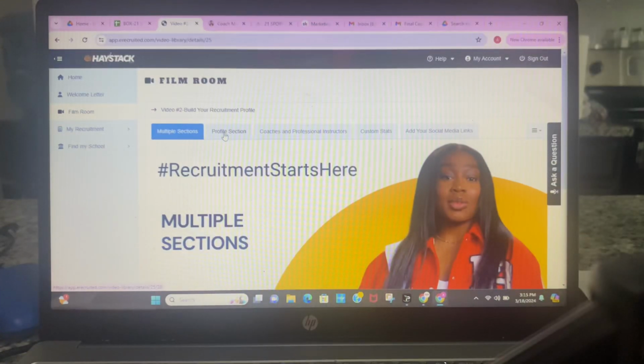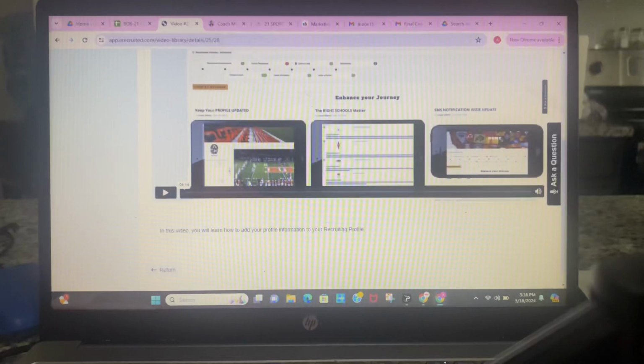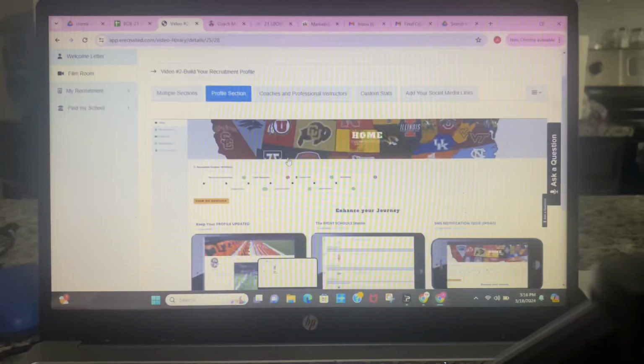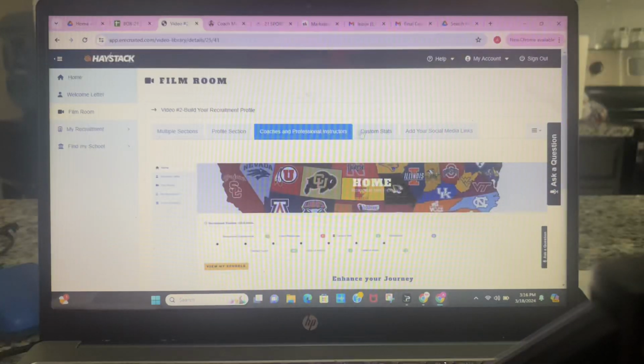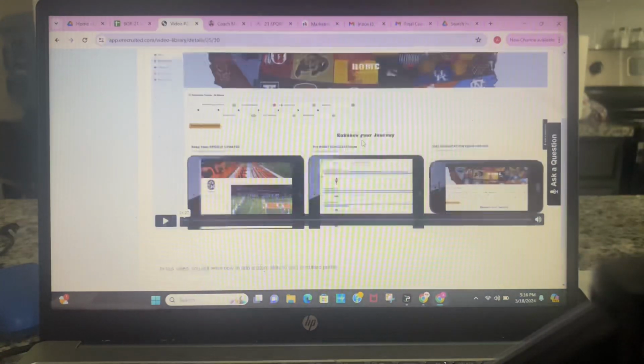It will list all the profile sections, the information needed inside those sections, and a video per section in that profile. Now, it's not mandatory for them to watch the video. However, if you have some athletes who are challenged with following directions straight through, this gives them no excuse not to be able to do it if they want to do it.